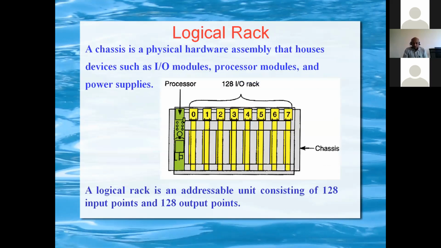Then we have to know about what is a physical and logical rack. This is the physical rack, what we have seen, the processor and IOs. The physical rack is a chassis, a physical hardware which houses all the devices: processor, IOs, power supply, etc. There will be one rack. A logical rack is an addressable unit consisting of 128 input points and 128 output points. That will be on the software side, for addressing each of the modules to communicate with each other.